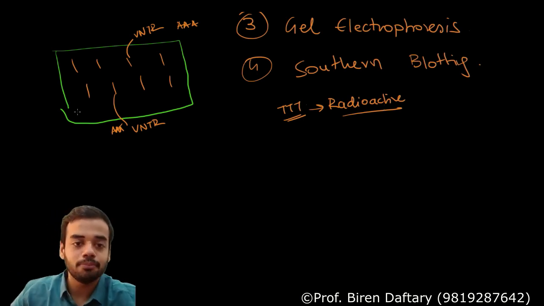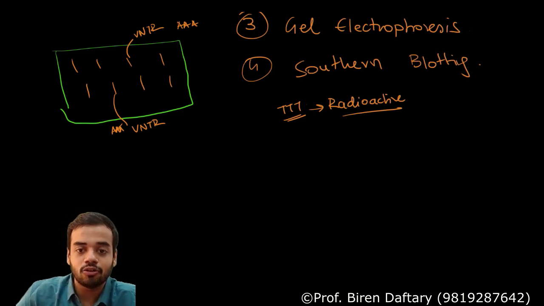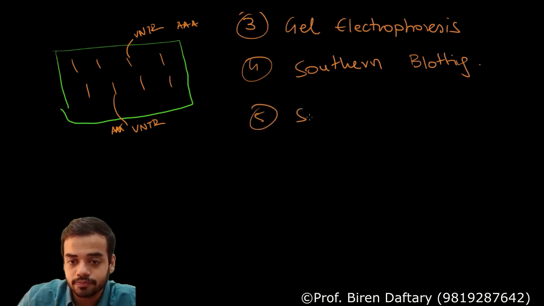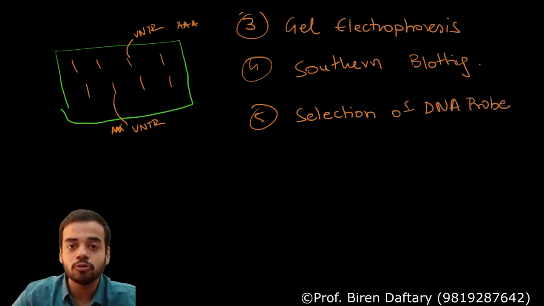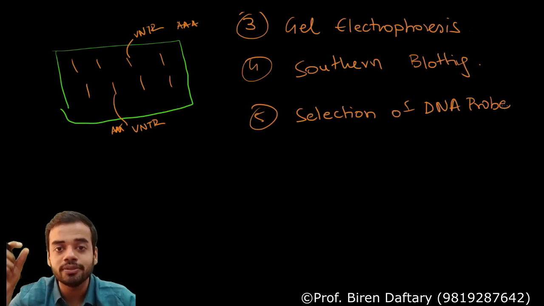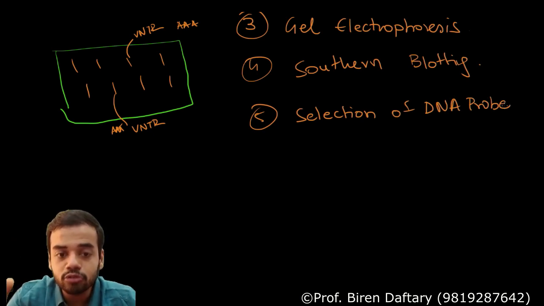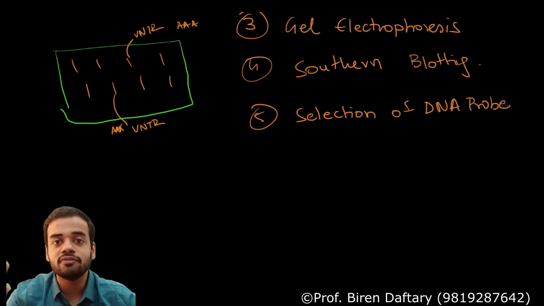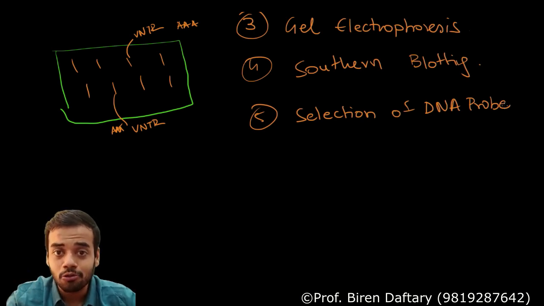So step number 5 is called selection of DNA probe. What do you mean by DNA probe? A DNA probe is the sequence which is going to be complementary to your VNTR. So complementary to the VNTR means if your VNTR is AAA, your probe will be TTT. If the VNTR is ACC, your probe will be TGG. Are you getting me? Why are you doing that?